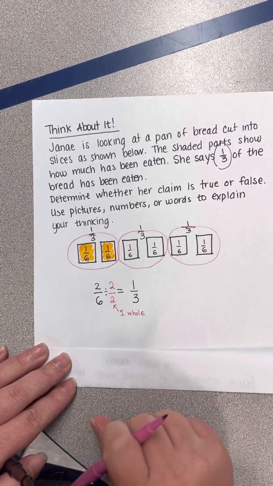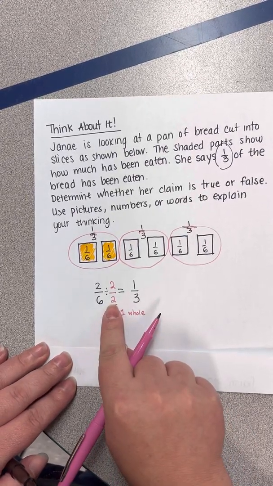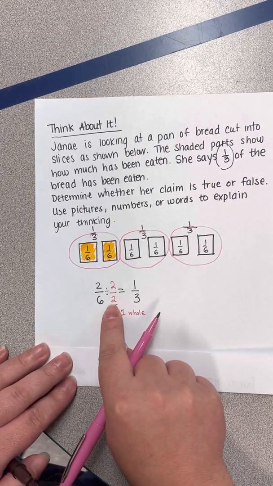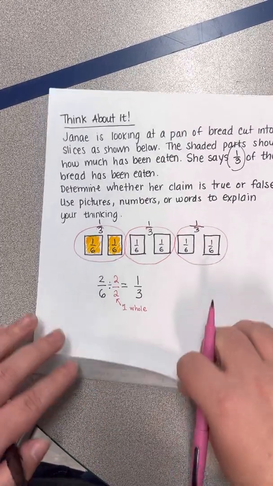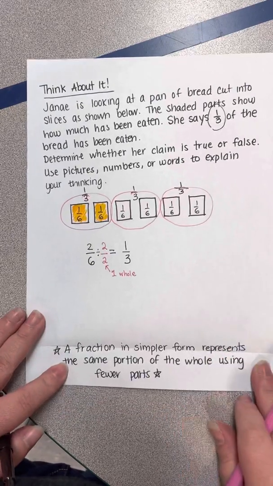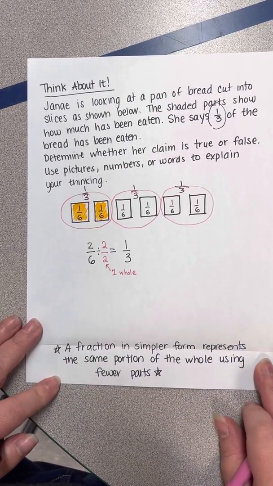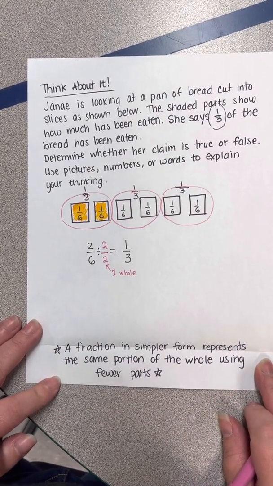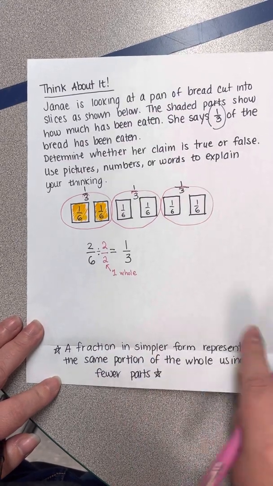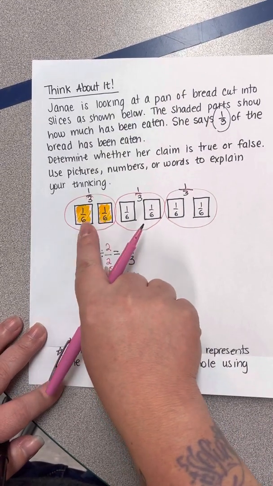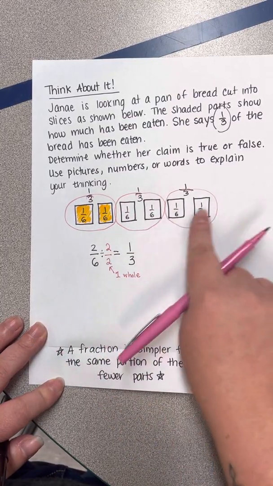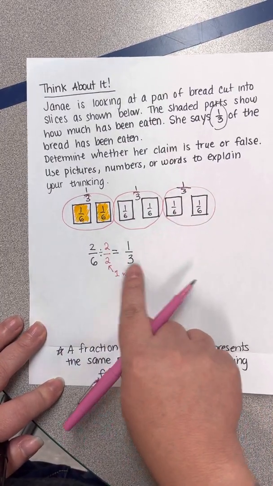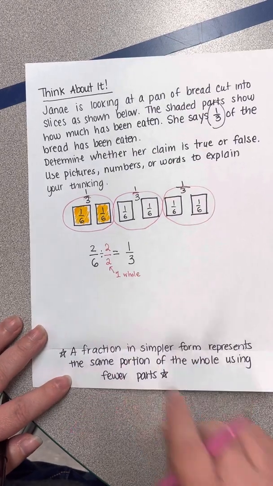When we divided by 2/2, we created a fraction in simpler form, or simplest form. A fraction in simpler form represents the same portion of the whole using fewer parts. So instead of saying 2/6, we could say 1/3. We're using fewer parts. Here we only have 3 parts, and they are equal to one another.